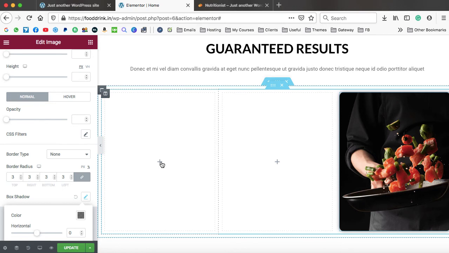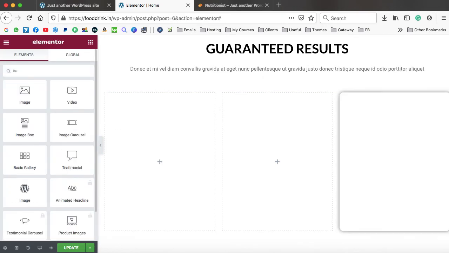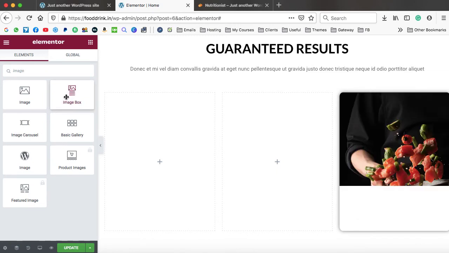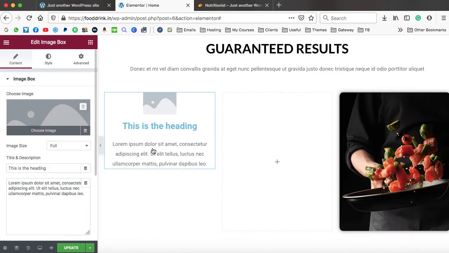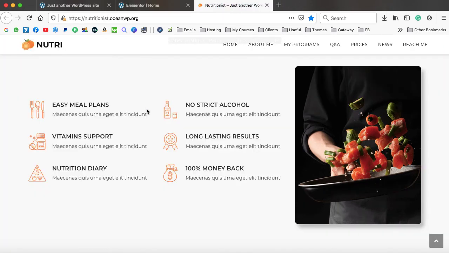Now in the first box we need to take an image box widget. So here you need to search for image box. This is the image box. Just drop it over here. Now in this box or in this widget you can add an image along with the text. So right now on the dummy website we do have the same widget which has the image, then the heading and then some kind of description. So let's copy the heading from here.